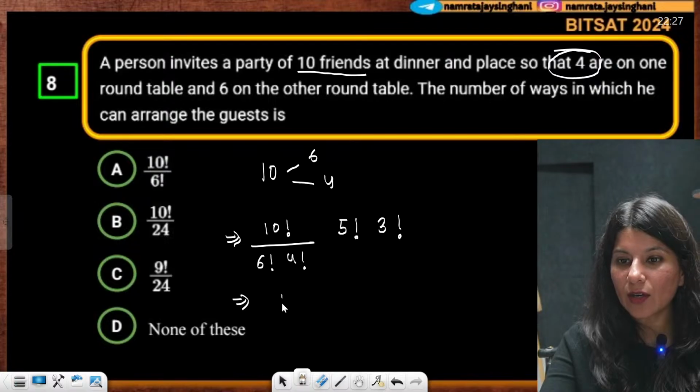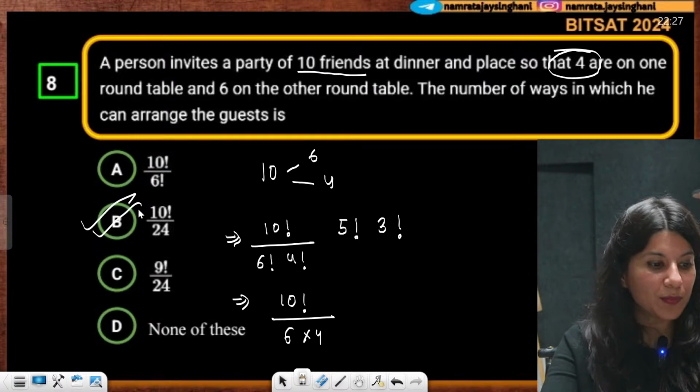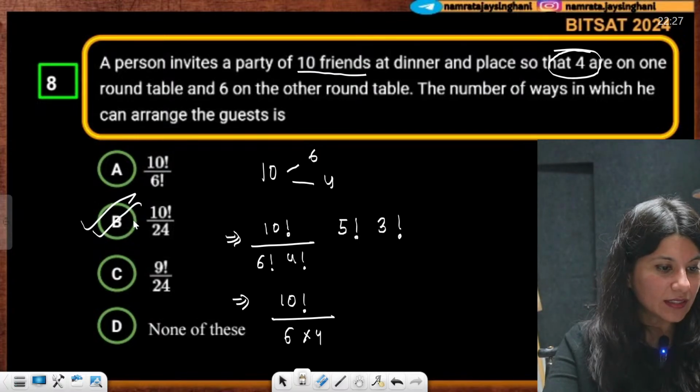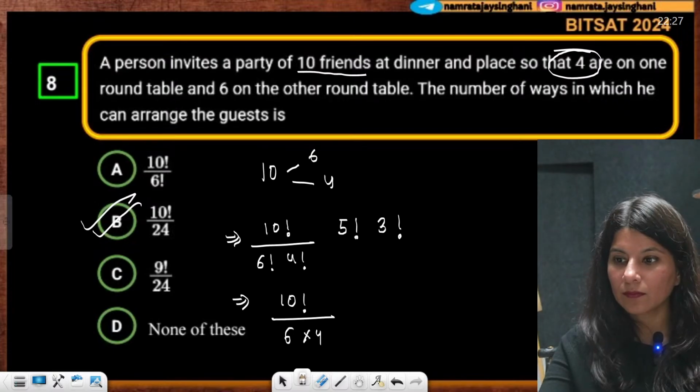So 10 factorial upon, now 5 factorial upon 6 factorial is 6, and 3 factorial upon 4 factorial is 4. So 10 factorial upon 24, that is option B, is absolutely correct. Yes, everybody getting it?